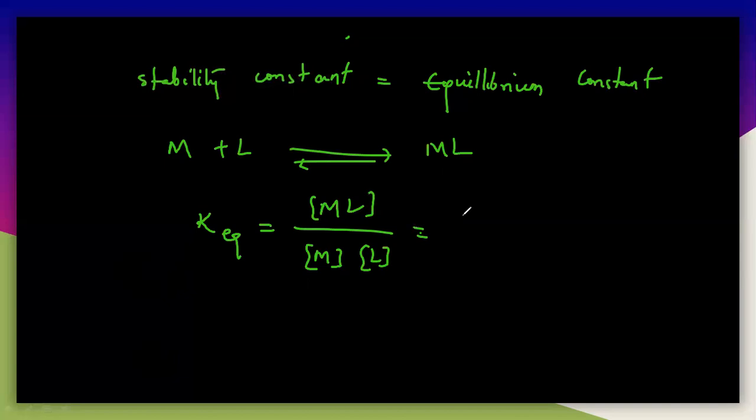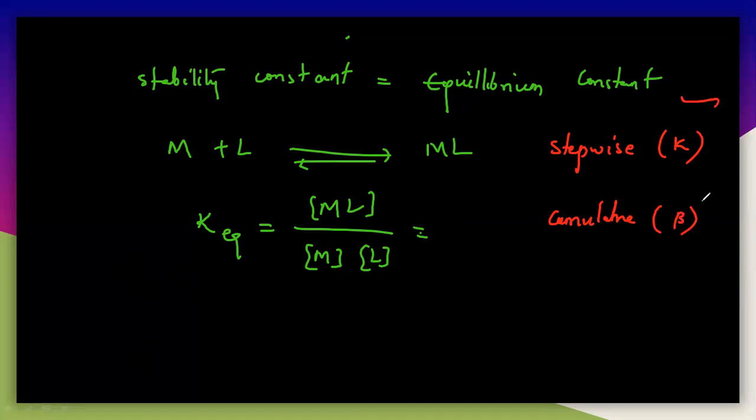But according to thermodynamic stability, the stability constant is of two types. One is the stepwise stability constant, K, and then the cumulative stability constant, beta.